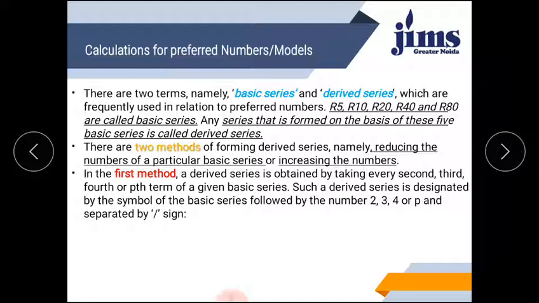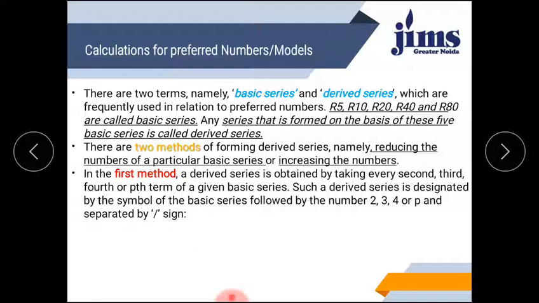Later on, if you are making other models on the basis of these, then those models will be known as derived series or derived models. There are two methods for forming derived series, namely reducing the numbers of a particular basic series or increasing the numbers of a particular basic series.